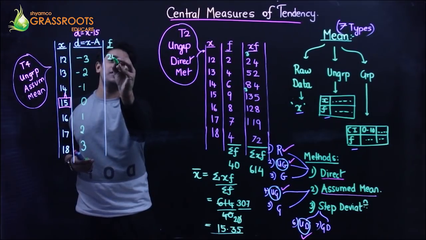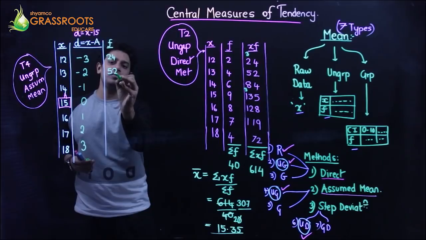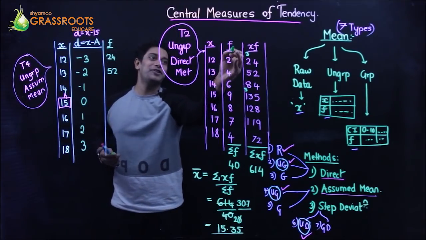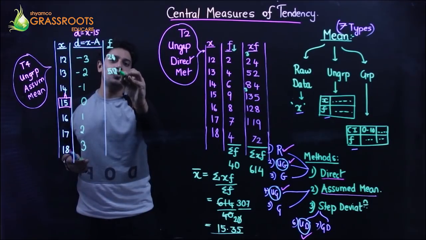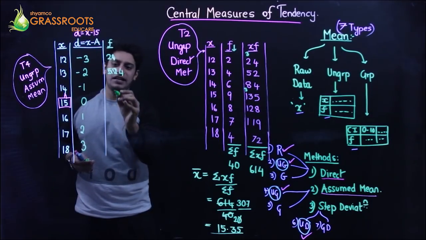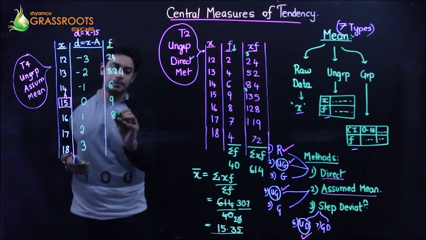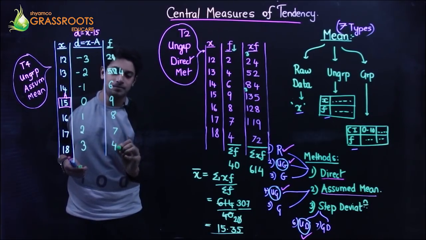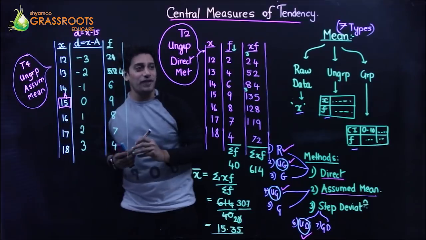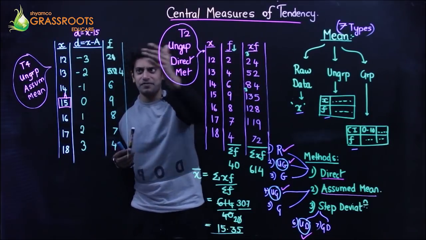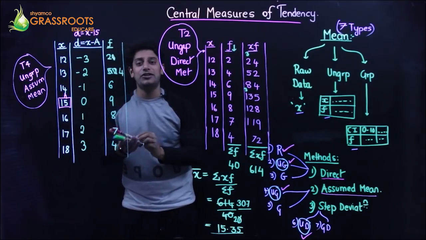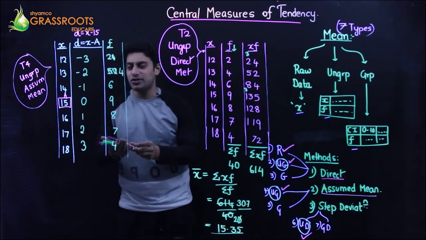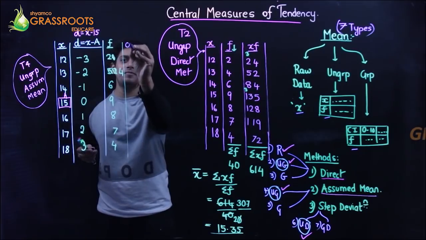The frequency is 2, 4, 6, 9, 8, 7, 4. So now instead of xf, it will be df, because the question has been converted in terms of d. So instead of xf, it's going to be df.